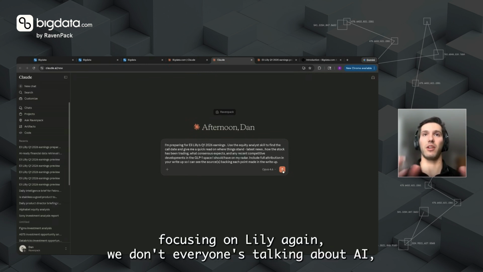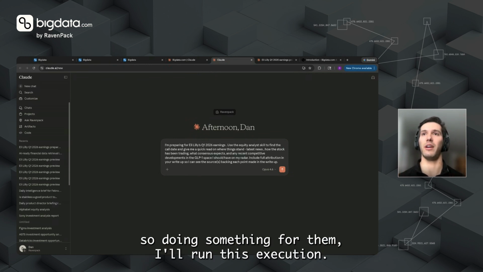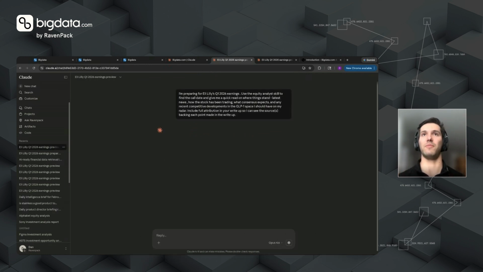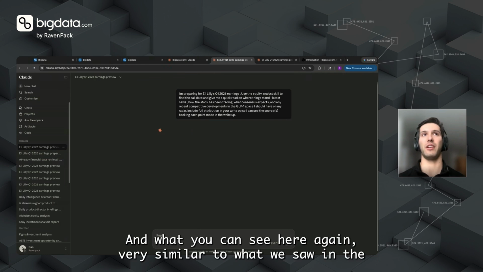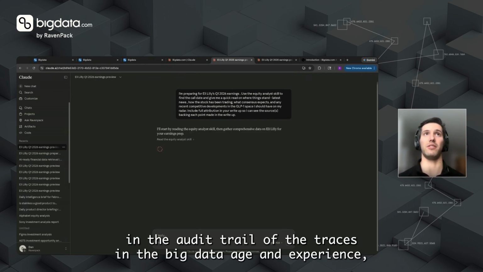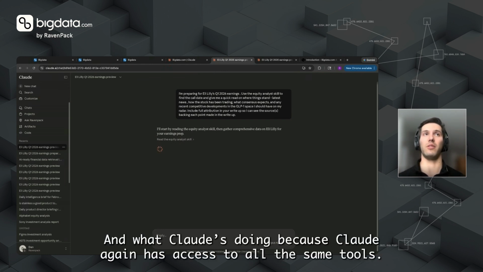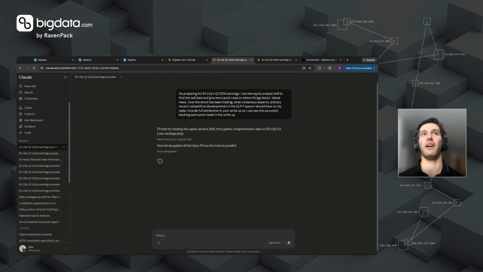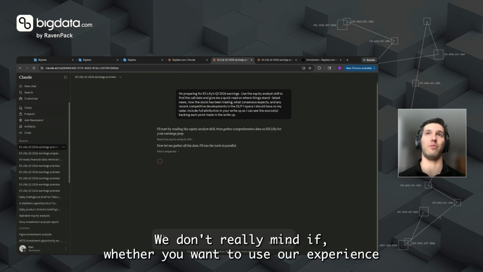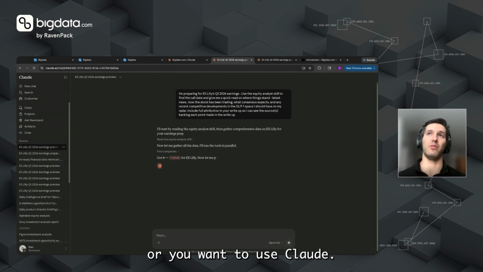But again, focusing on Lilly, since everyone's talking about AI, so doing something in pharma, I'll run this execution. And what you can see here is very similar to what we saw in the audit trail of the traces in the Big Data agent experience. You're going to see something very similar in what Claude's doing, because Claude has access to all the same tools. We don't really mind whether you want to use our experience or you want to use Claude.